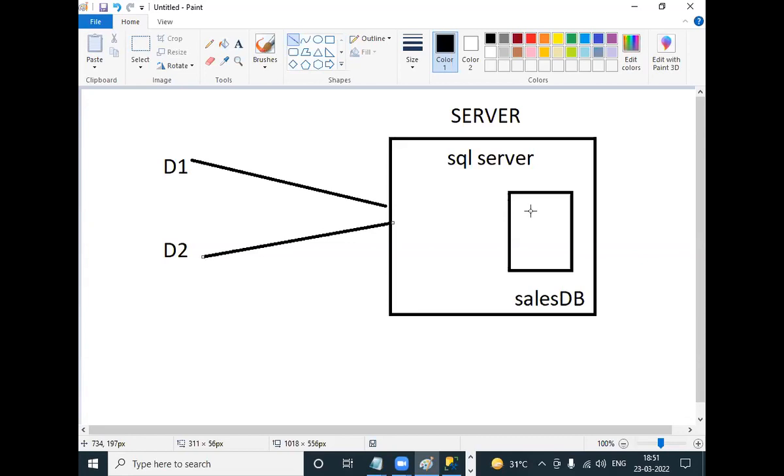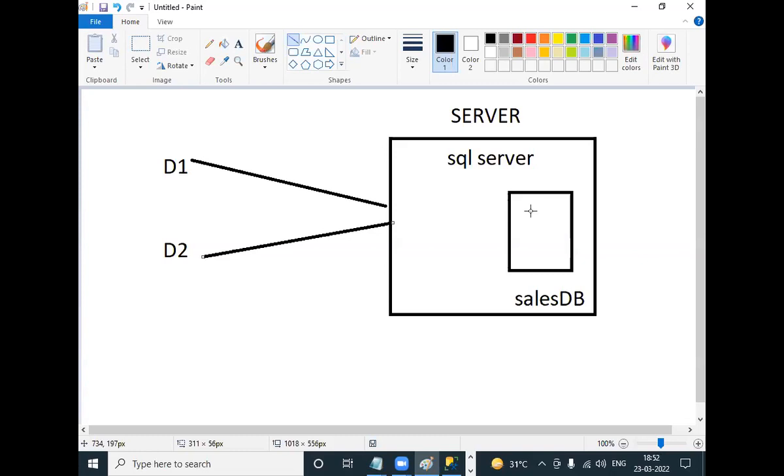Yes or no? Then again, what does he have to do? He has to recreate. It takes, suppose, 1 month. Again, he has to spend another 1 month. But in real time, it will not be like that. Why? Because DBA will regularly maintain backups. This situation will not be there in real time, because DBA will regularly take backups.